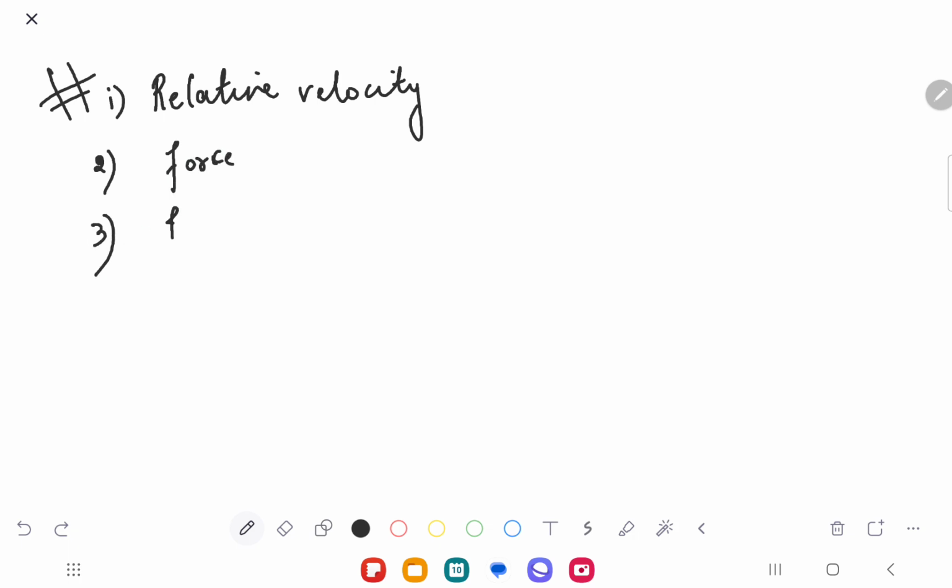We did vector, we did scalar, right? So certain terms we are going to do today. Just right now, one is a term called relative velocity. Second term would be force. Third term shall be pressure. Fourth term shall be power. Fifth term shall be work.